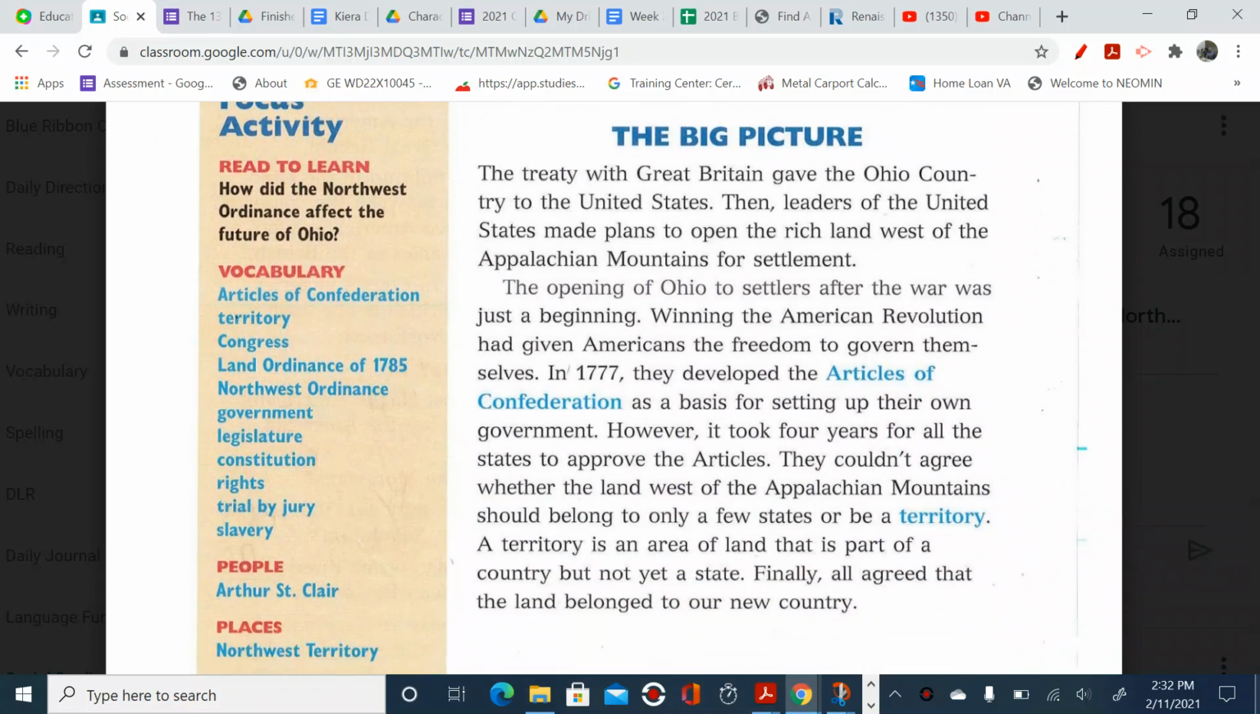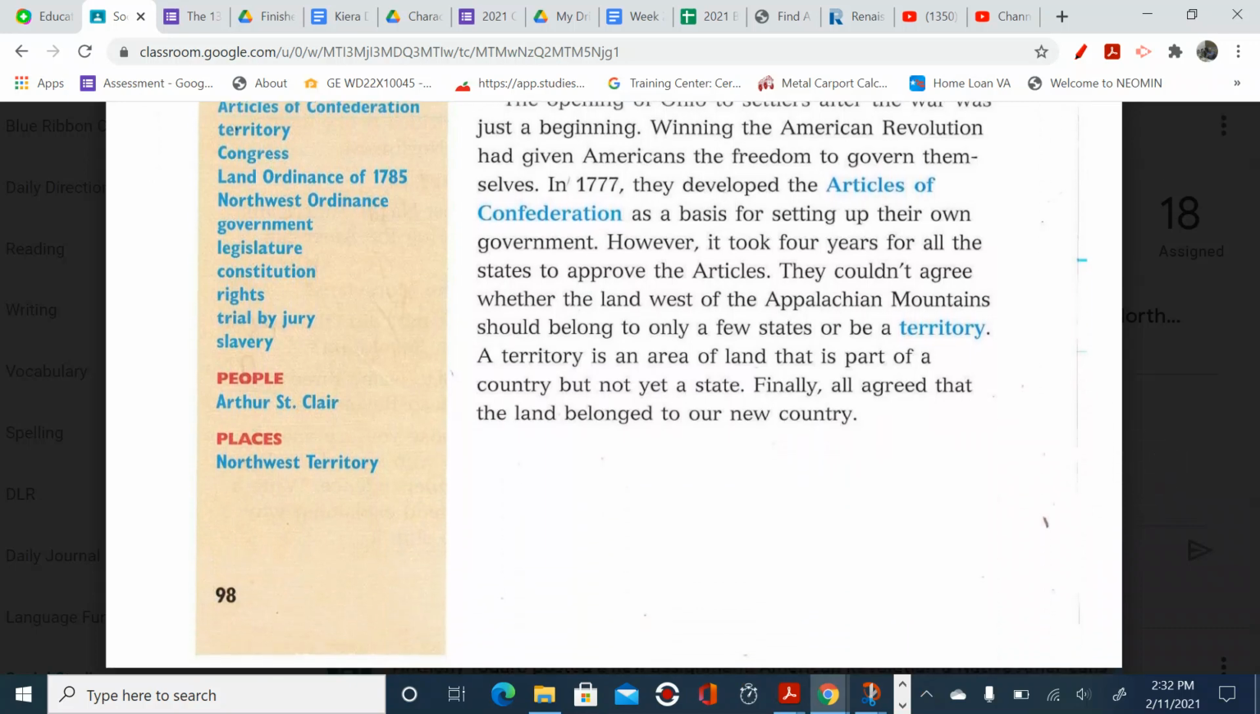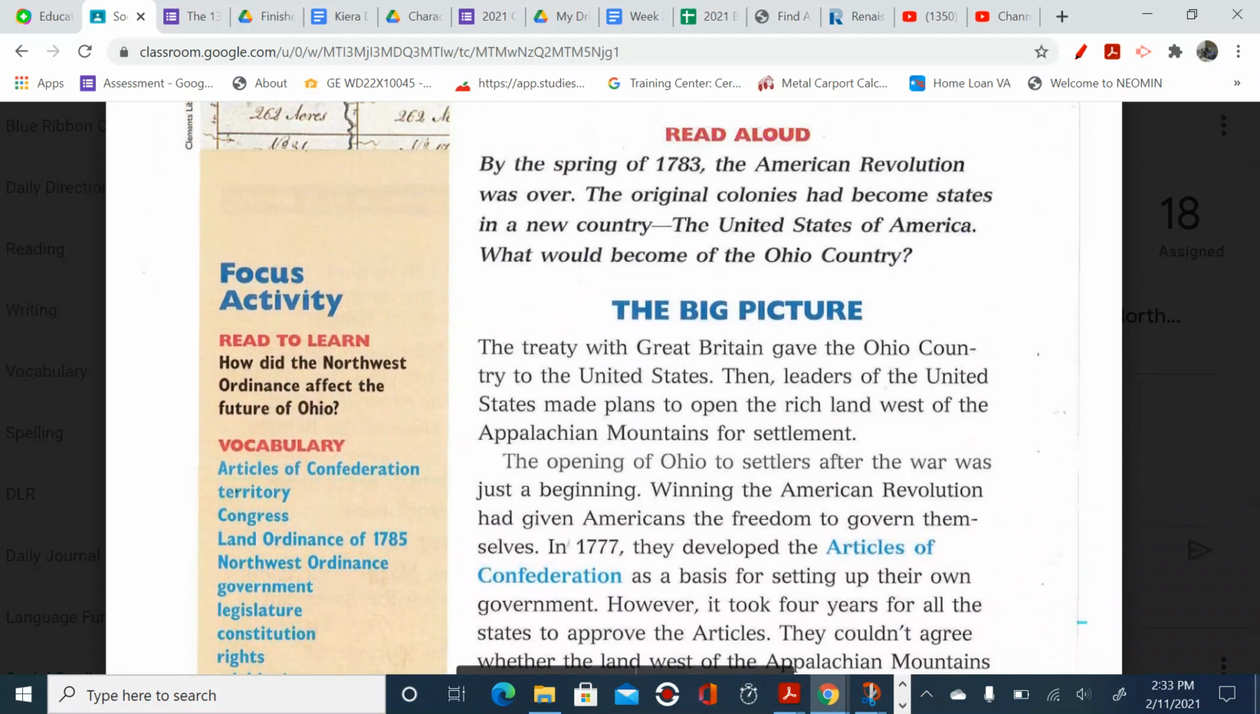All right, so take a look over here. We have vocabulary: Articles of Confederation, territory, Congress, Land Ordinance of 1785, the Northwest Ordinance, government, legislature, constitution, rights, trial by jury, slavery, Arthur Sinclair, and the Northwest Territory.